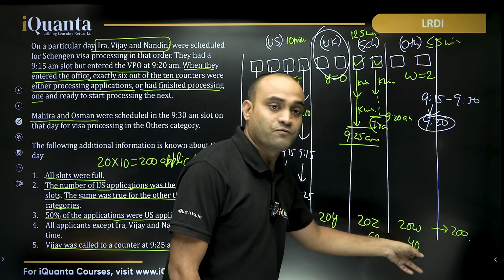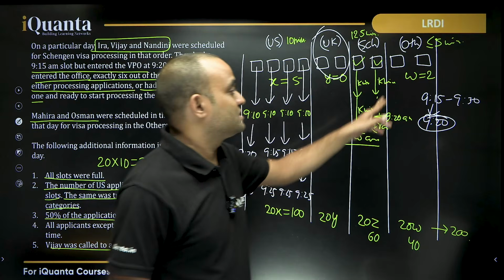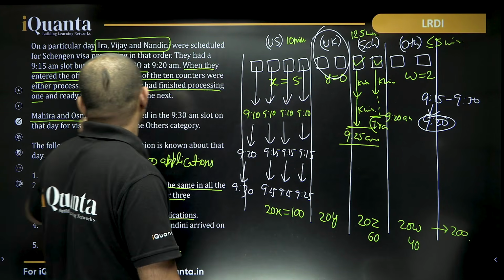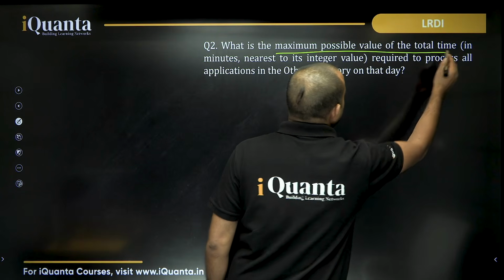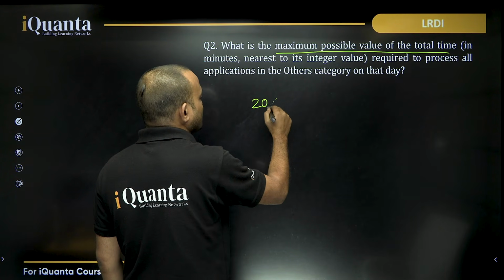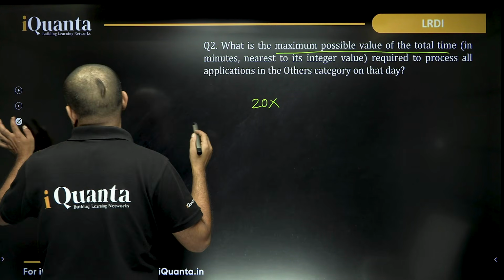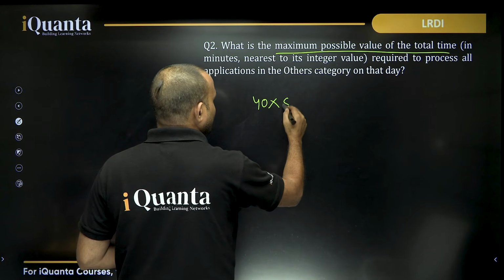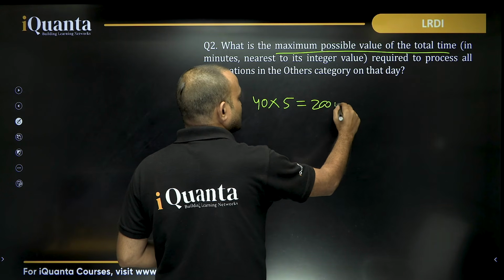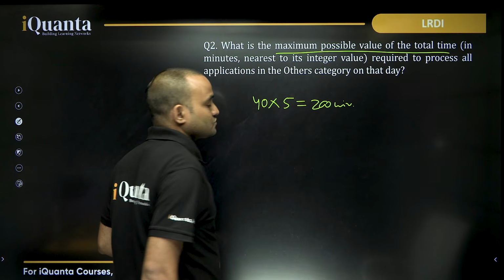A total of 40 applications. Each application takes 5 or less than 5. So it says maximum value of total time. A total of 40 applications and each takes 5 or less than 5. So maximum 5, it will be 200 minutes. So answer is 200.